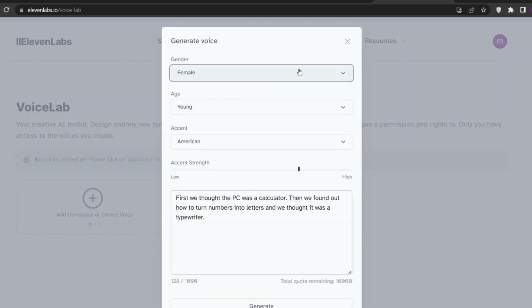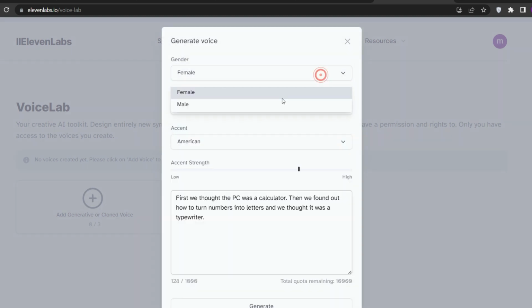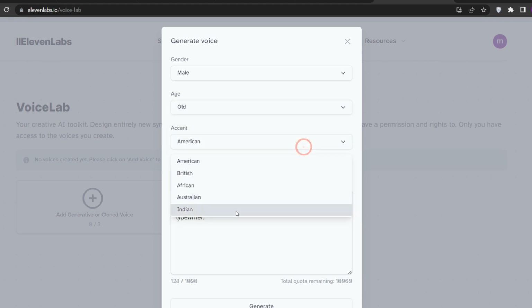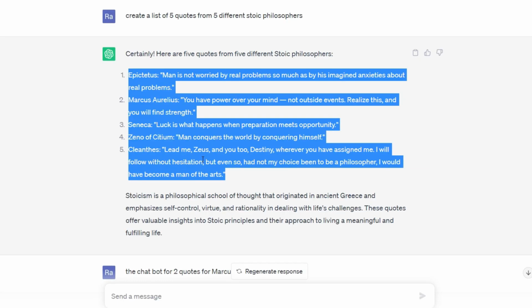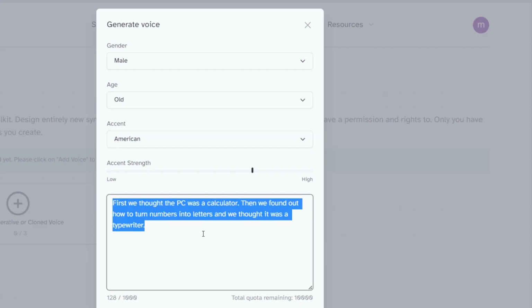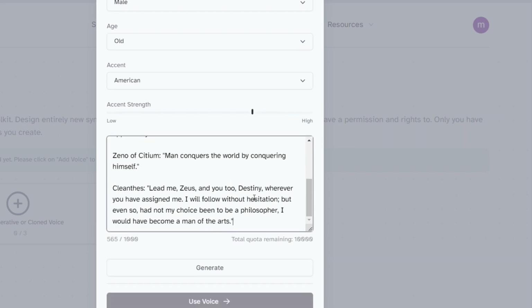Afterwards choose Voice Design, select the gender as a male, then select the age as an old for the purpose of your video. Choose the accent you prefer. Lastly, go back to ChatGPT and copy and paste the 5 quotes so you can check how the AI sounds like, and if you like to make any changes after listening to it.